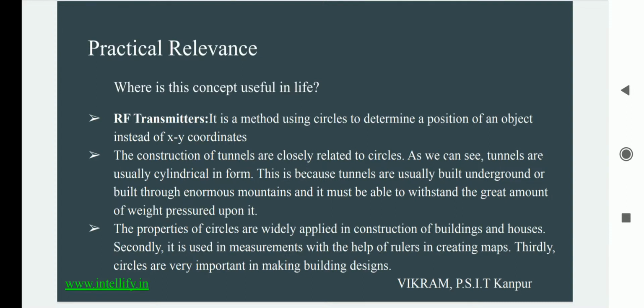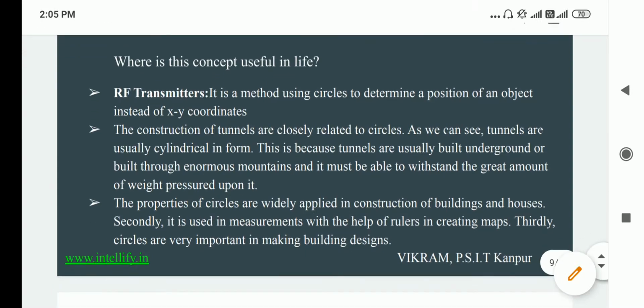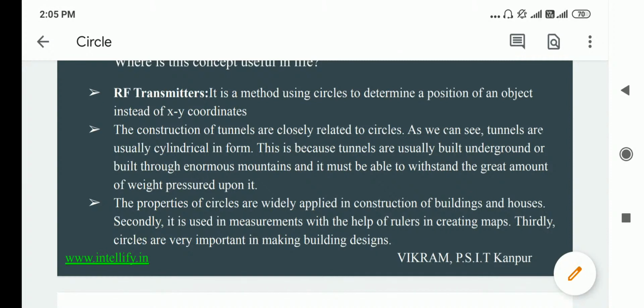The construction of a tunnel is closely related to the circle. As we can see, tunnels are usually cylindrical in form. This is because tunnels are usually built underground or through an enormous mountain, and they must be able to withstand the great amount of weight pressure upon them. So for the construction of a tunnel, we use circles. They are usually in cylindrical form, so the radii that we require are generally generated with the help of circles only.